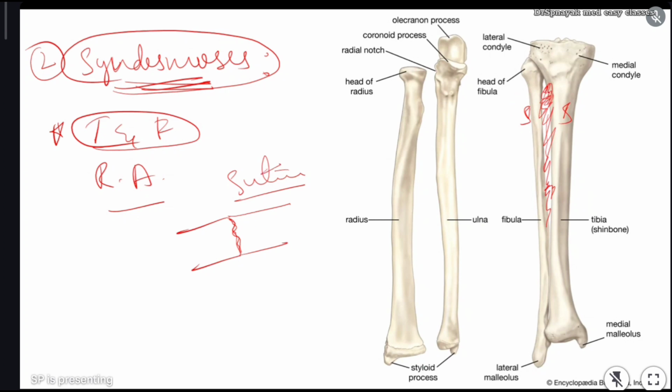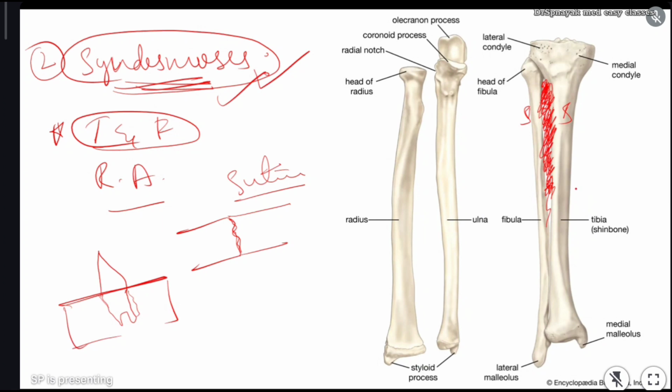So here it is the distance between these two bones, there is a huge gap, and that gap is totally filled by certain fibrous tissue, and that type of joint, that type of tissue is called syndesmosis. Clear? Syndesmosis. And there is another example of syndesmosis. You can just remember, it is a bone in the mandible or maxilla. In that we have a bone root, I mean teeth root. This is also one example of syndesmosis.